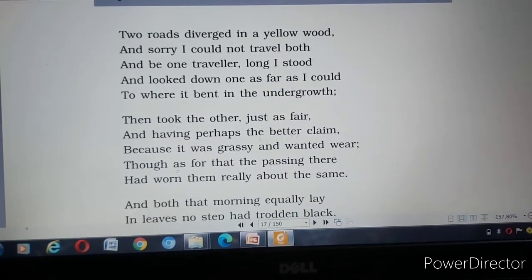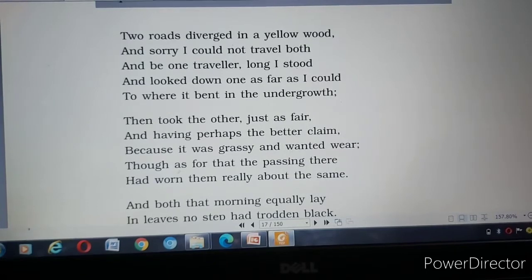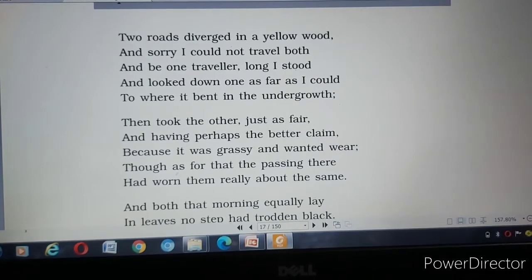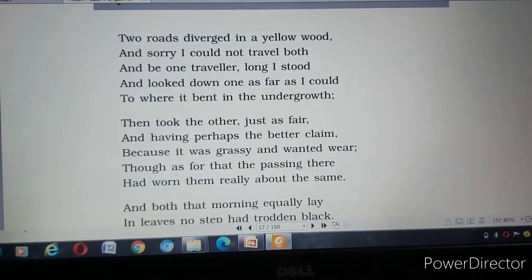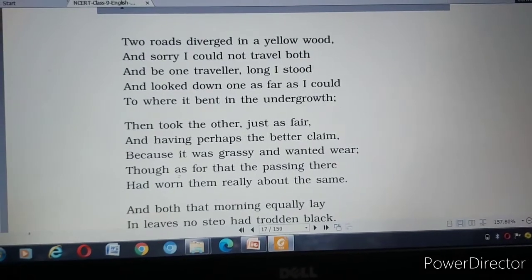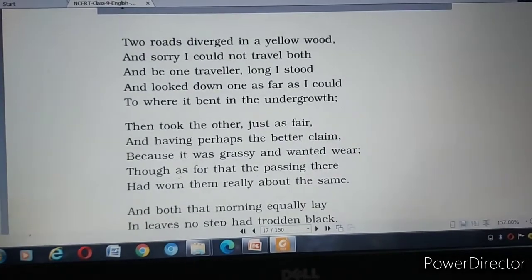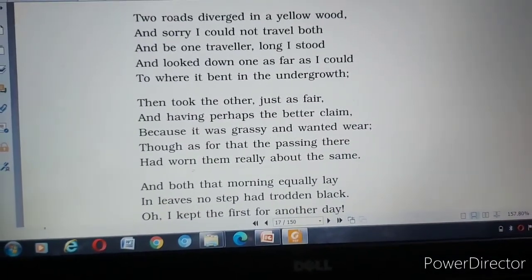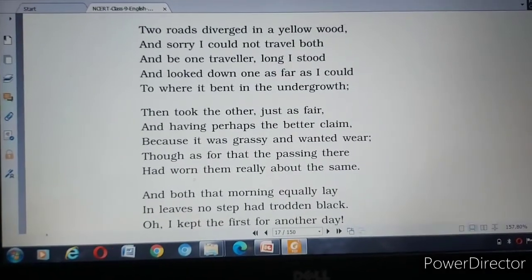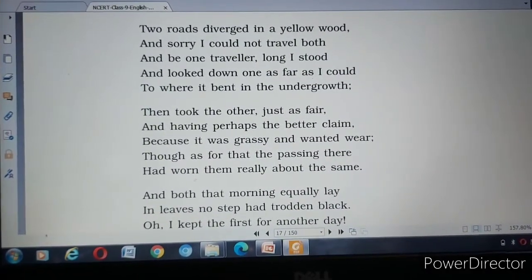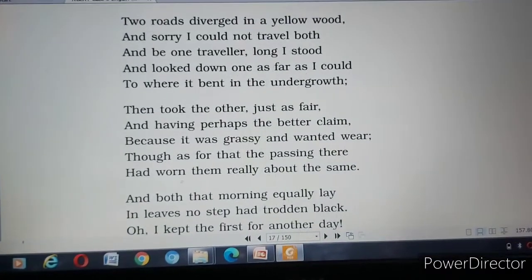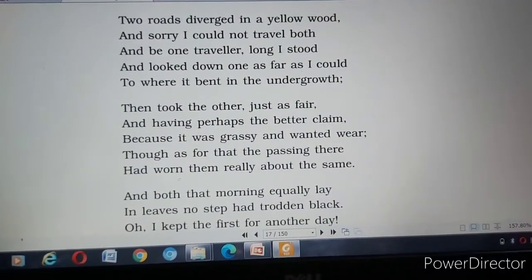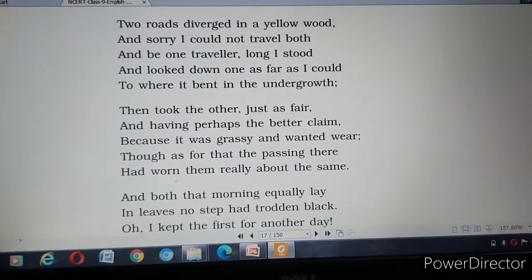So students, let's have line by line the meaning of this poem. The first line means that the 2 roads diverged in a yellow wood. Yellow wood over here means the place or the forest, or the way where yellow woods are there. And what he says, sorry, I could not travel both. Where the poet is standing, from there he can see 2 ways. And he says, I could not travel both. This is obvious, that we cannot travel both the roads at the same time.